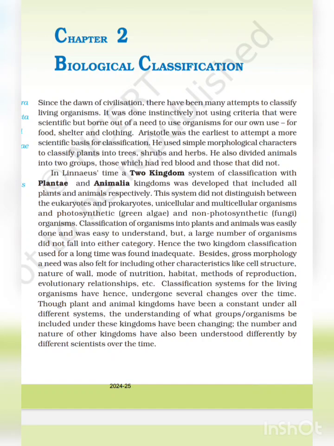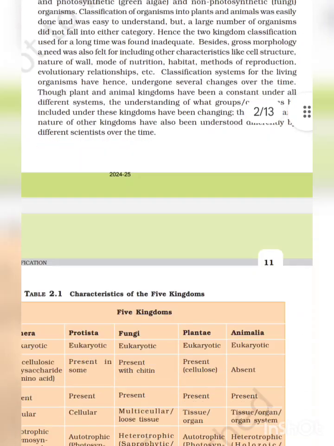Classification systems for living organisms have hence undergone several changes over time. Though plant and animal kingdoms have been a constant under all the different systems, the understanding of what groups of organisms should be included under these kingdoms has been changing. The number and nature of other kingdoms have been understood differently by different scientists over time.